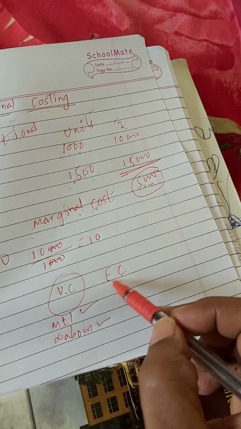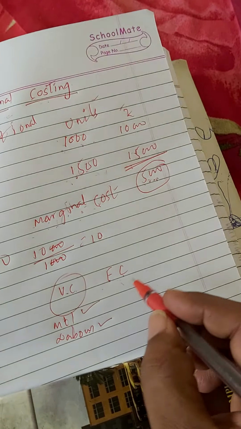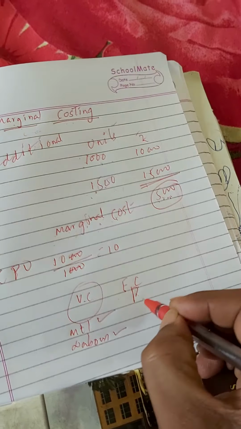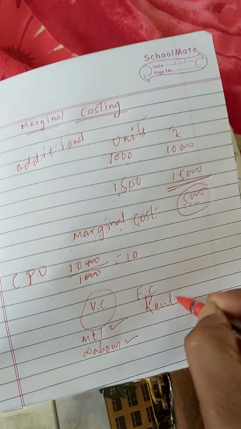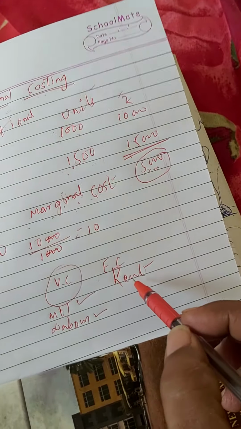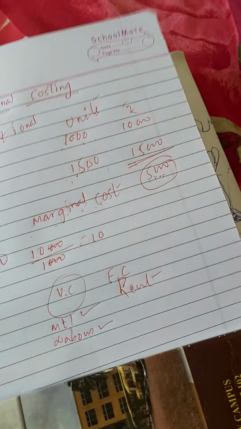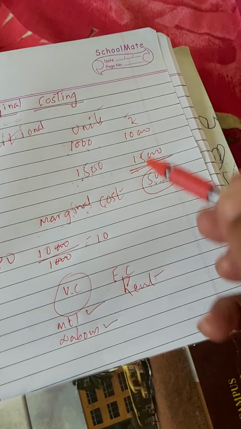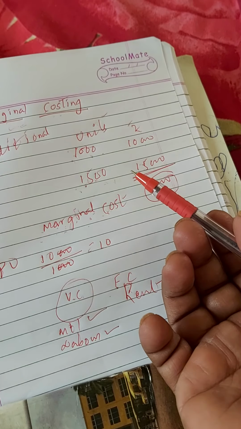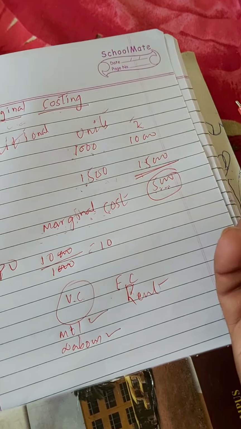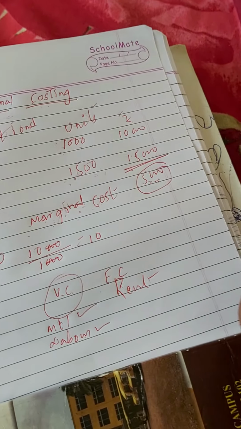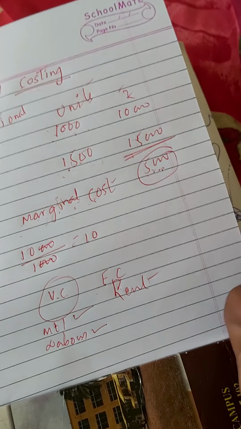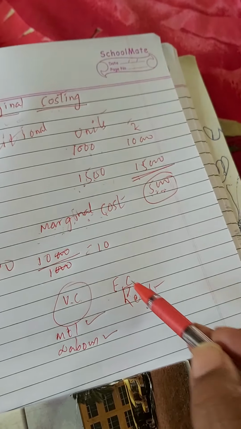Such cost is called a fixed cost. For example, rent. If you are doing your business in a building, you need to pay rent. Whether you are manufacturing 1000 units or 1500 units, rent will be fixed. That should be given periodically. So rent is the best example of fixed cost.